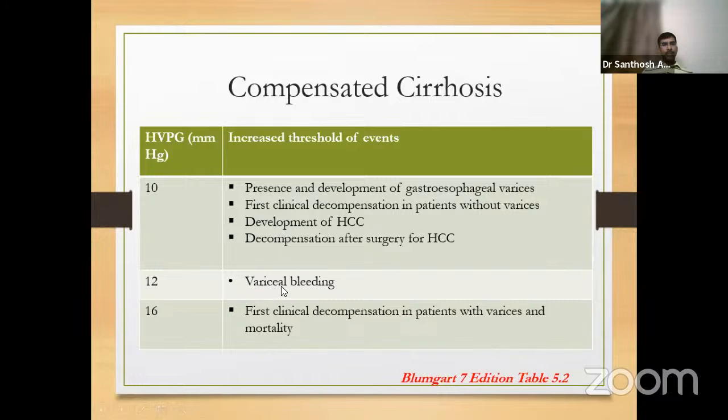Beyond 10, varices start forming. Beyond 12, varices start bleeding, and at 16, first clinical decompensation in patients with varices and increased risk of mortality.